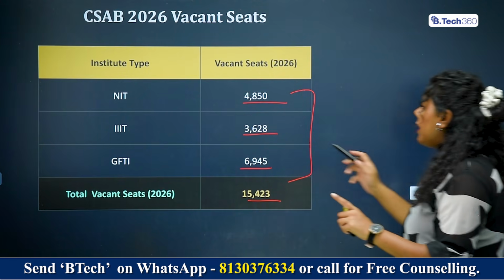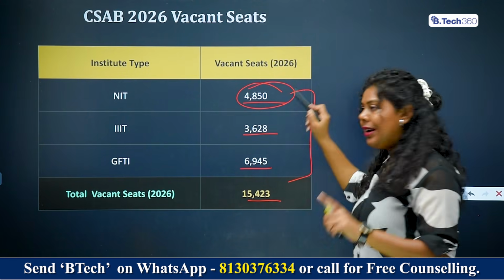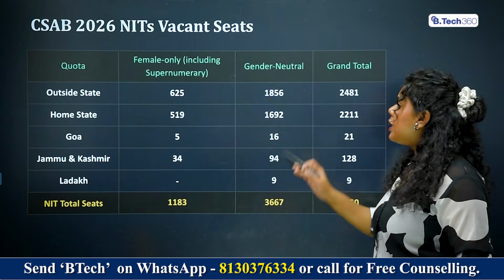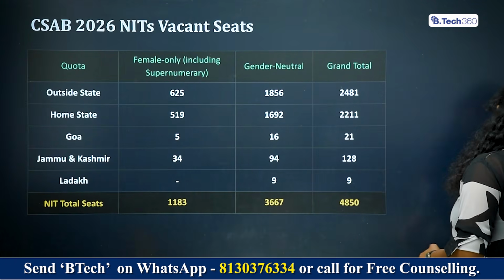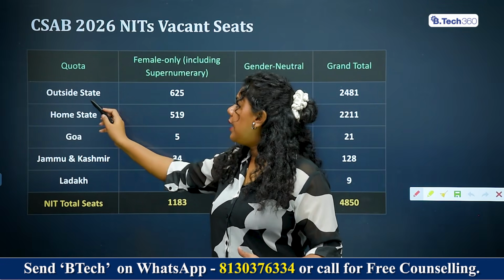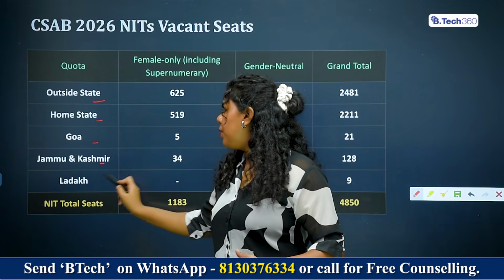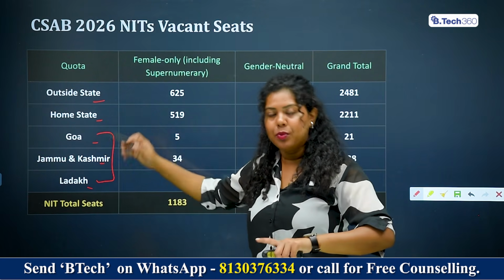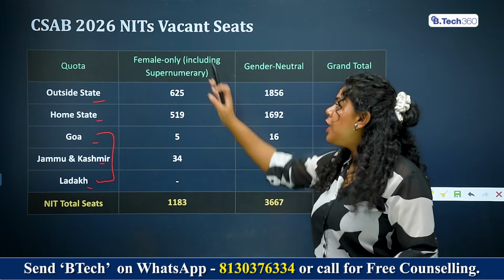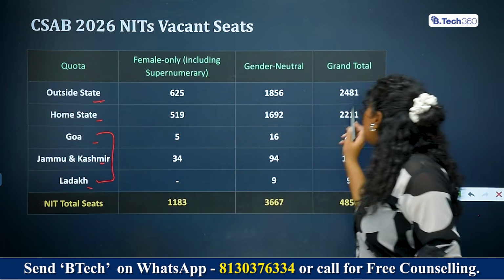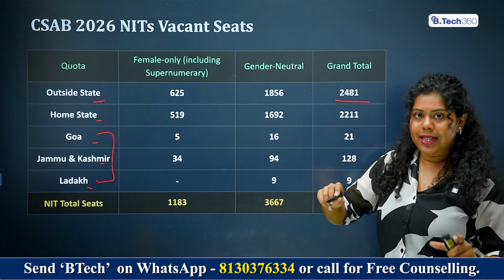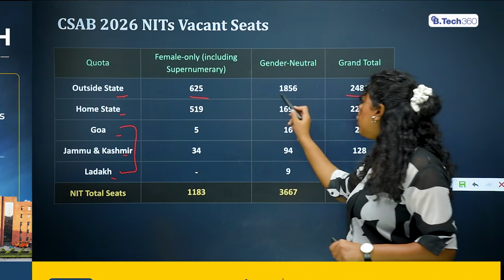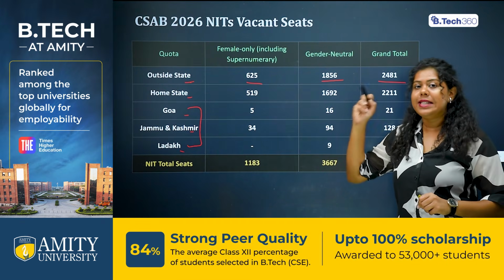Now, what we are going to look at is this number, which is the 4,850, how it is divided among the different categories, right? First, let's look at the overall thing. That is, first what we are going to do is, we are going to look at the outside home state, home state, Goa, Jammu and Kashmir and Ladakh. Now, these are seats that do not fall under the outside home state and home state. That's why we have mentioned it separately. So, for example, in outside home state, a total of 2,481 seats are available, for which in the female only category 625 are available and in the general neutral category 1,856 seats are available.